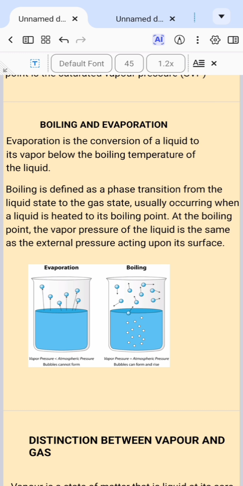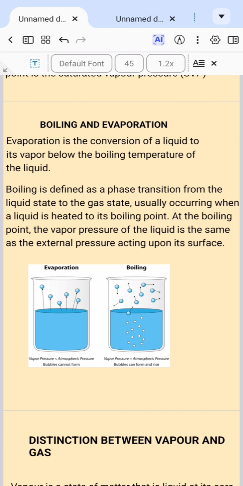So boiling takes place here, and at this junction, we like to differentiate between boiling and evaporation. Evaporation occurs at all temperatures. Boiling occurs at a particular temperature, and during boiling, bubbles are formed. These bubbles represent particles of liquid, and they escape into the atmosphere.